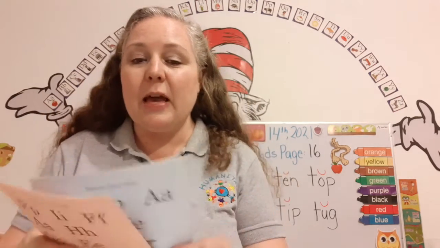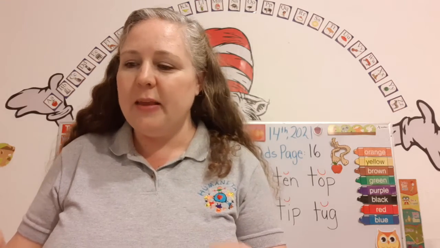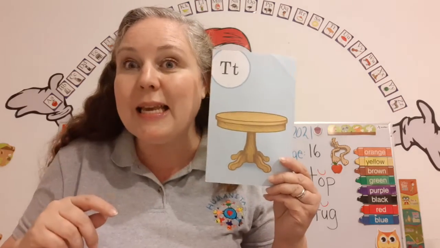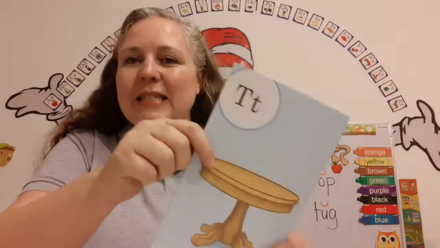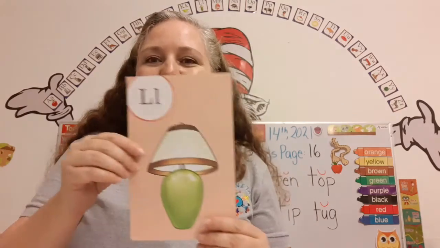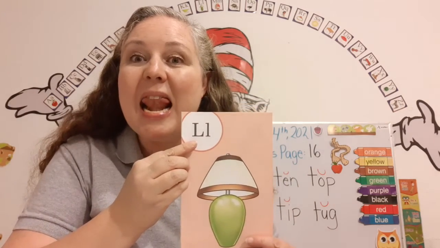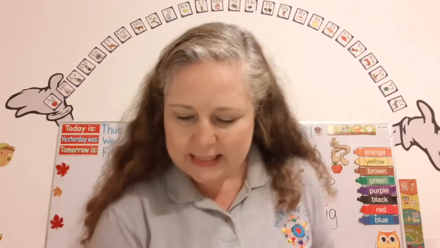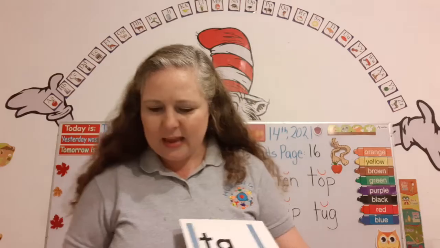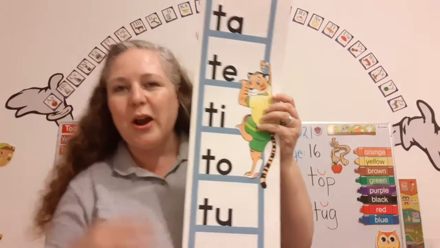Now let's look at the consonants. Are you ready? Here we go. The name of this letter is T. It makes a sound T, as in table. T says T. Super. The name of this letter is L. It makes a sound L, as in lamp. L says L. Super duper. Yay. Awesome. Now, let's see. What do I have here? It's Tony the Tiger with our blend chart.